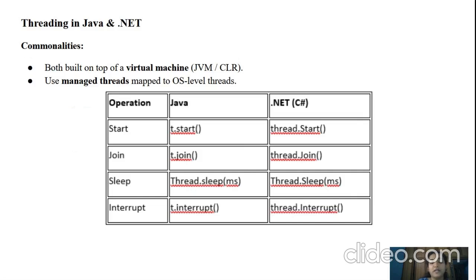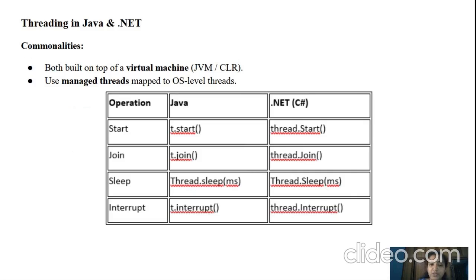There is a differentiation with respect to operations. With respect to start, the Java function is called t.start, and the .NET function is Thread.start.